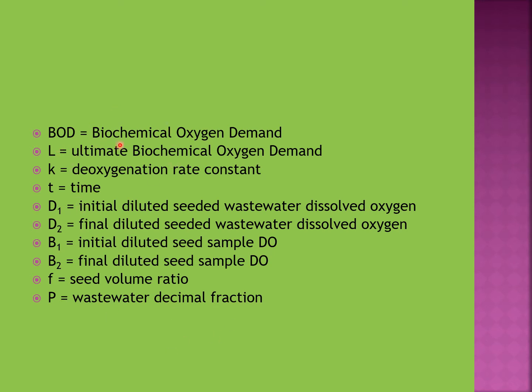BOD equals biochemical oxygen demand, L equals ultimate biochemical oxygen demand, K equals deoxygenation rate constant, T equals time, D1 equals initial diluted seeded wastewater dissolved oxygen, D2 equals final diluted seeded wastewater dissolved oxygen, B1 equals initial diluted seed sample dissolved oxygen, B2 equals final diluted seed sample dissolved oxygen, F equals seed volume ratio, and P equals wastewater decimal fraction.